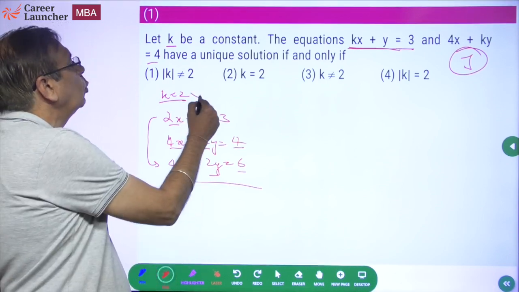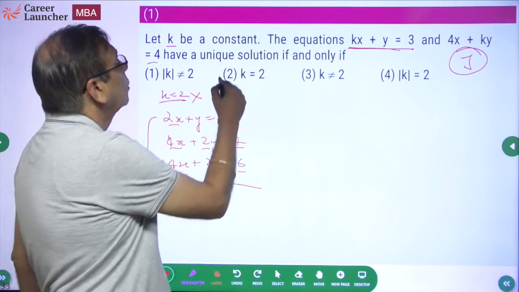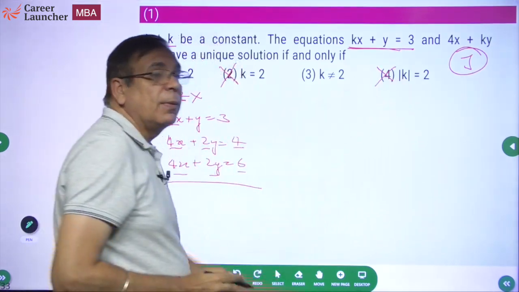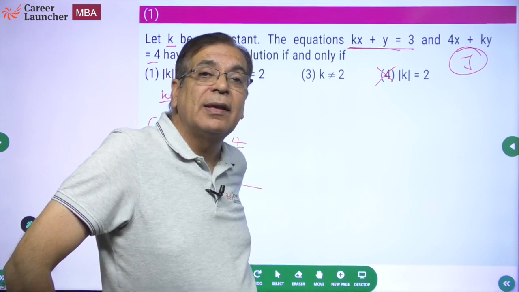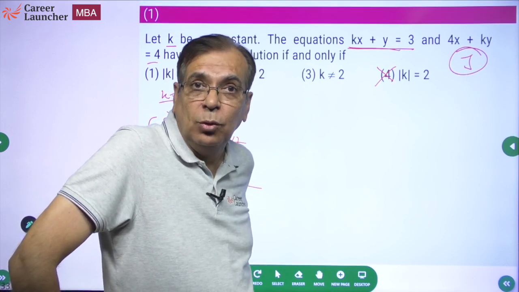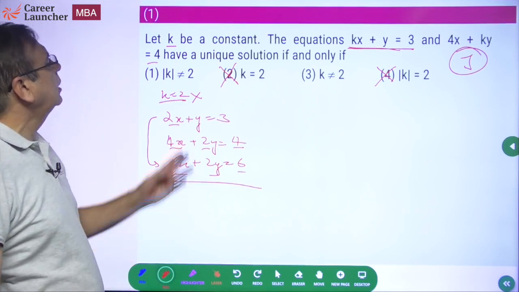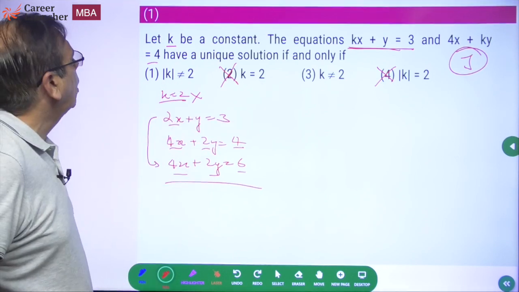So k equal to 2 cannot be a part of my answer. So k equal to 2 is ruled out. Mod k equal to 2 is ruled out. Why? Because mod k equal to 2 also means k equal to 2 and k equal to minus 2. So k equal to 2 cannot be the answer. So choice 4 is also ruled out. So the answer is either 3 or 1.